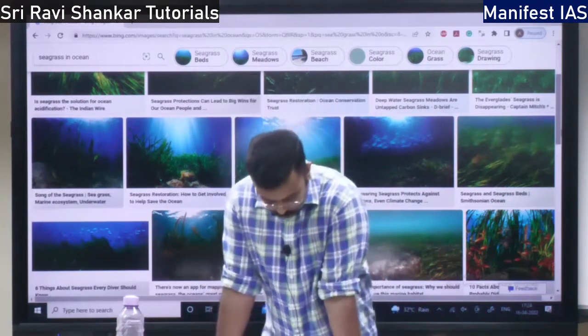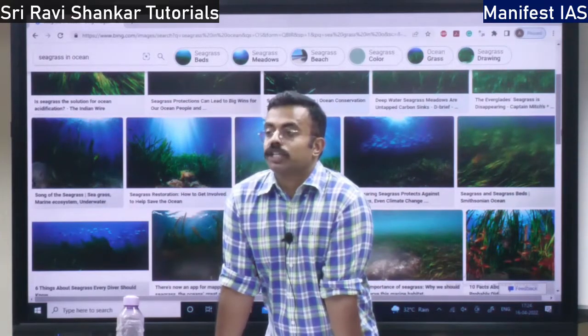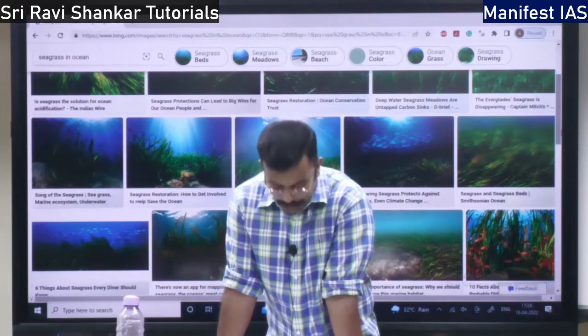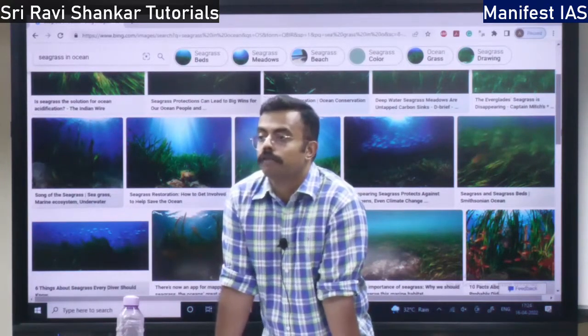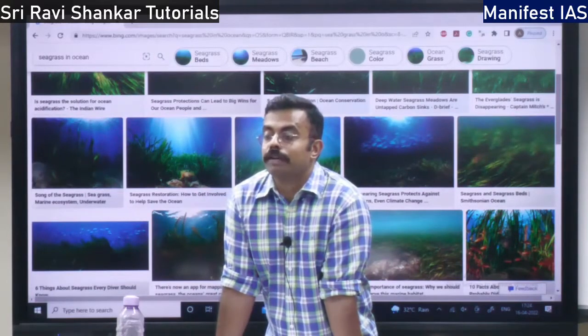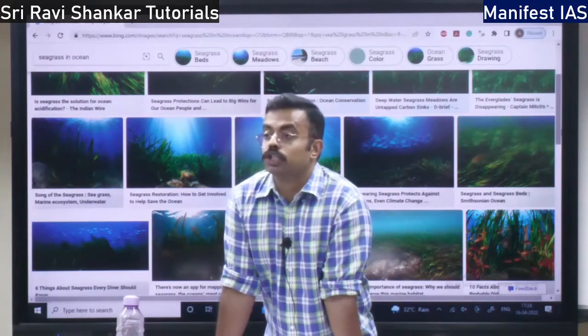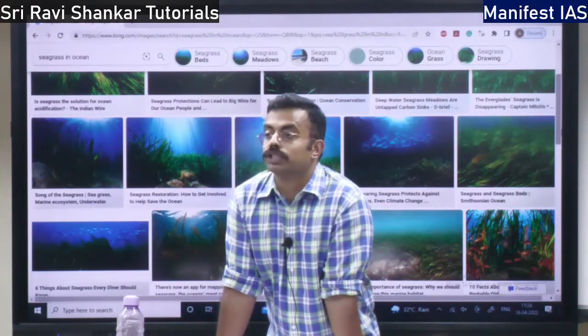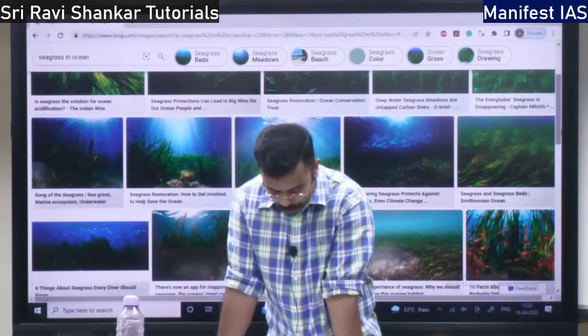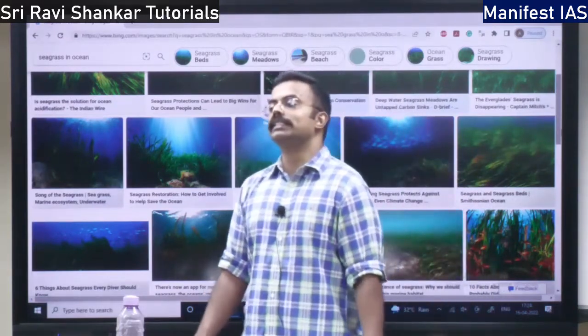So what are the functions of seagrass? They are going to capture the sediments that come with the river, which are captured by the seagrass. They act as a source of food for the fish and they break the waves. The wave is coming fast, Andre, but because of seagrass the wave speed is reduced. Then erosion of the coastal shelf, the continental shelf, is reduced. They also act as nutrient sinks.